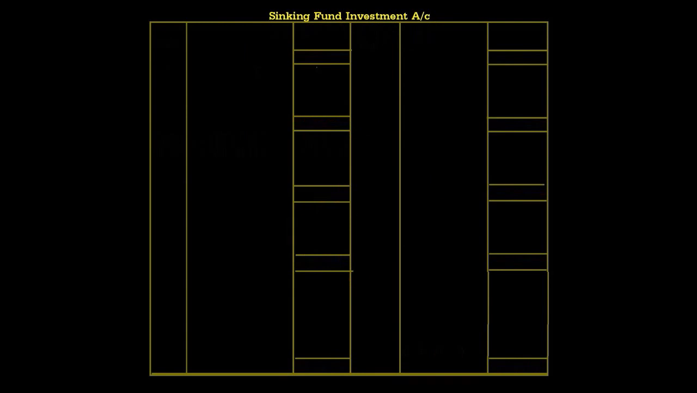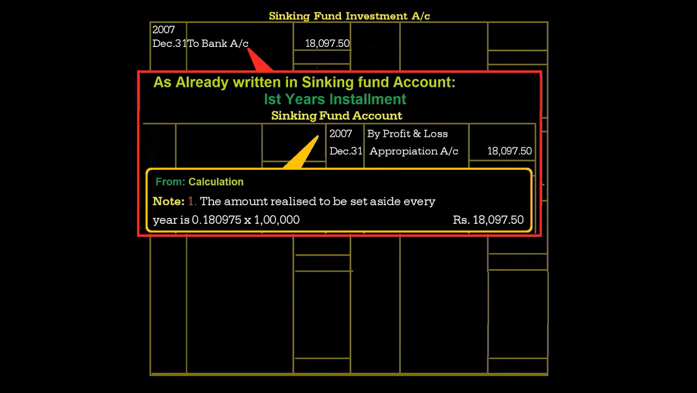In the sinking fund investment account, first we are going to deposit the investment installment amount in the bank. So it comes in the debit side, first year, to bank account 18,000. Here they have not given multiples of 100 or 10, so we can write the same amount. If they give multiples of 10, we have to keep the last digit 0. If they give multiples of 100, then we have to keep the last 2 digits 0. Here they have not mentioned anything, so we are investing as it is.